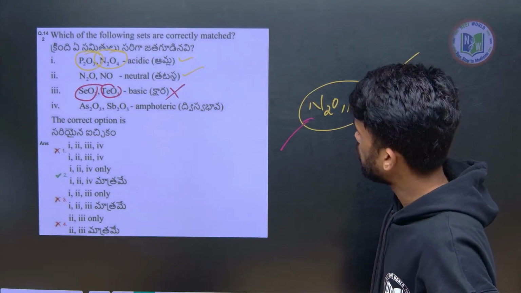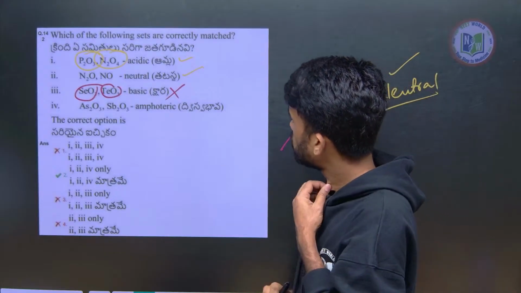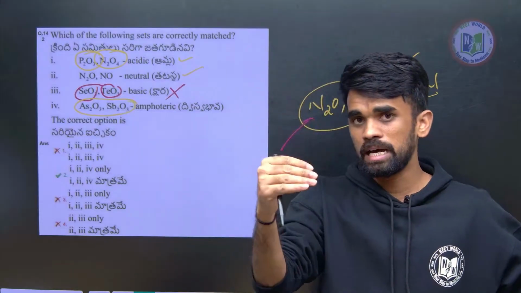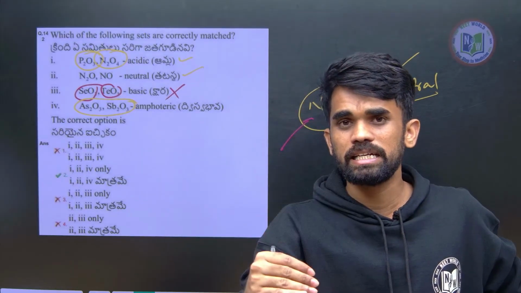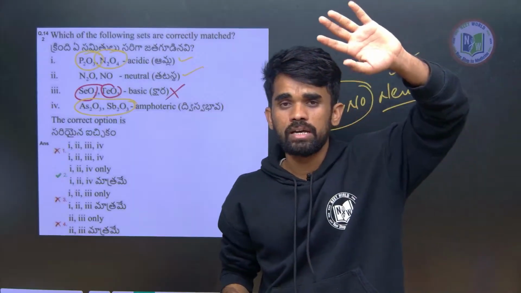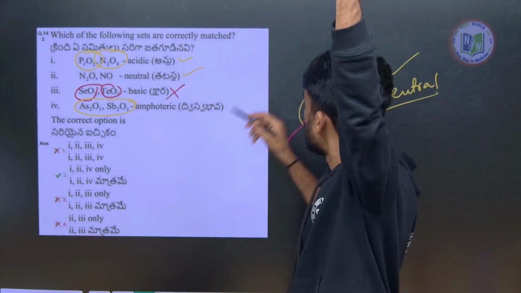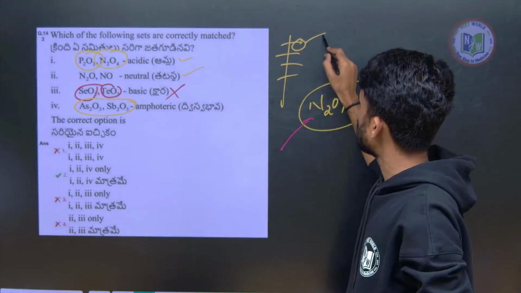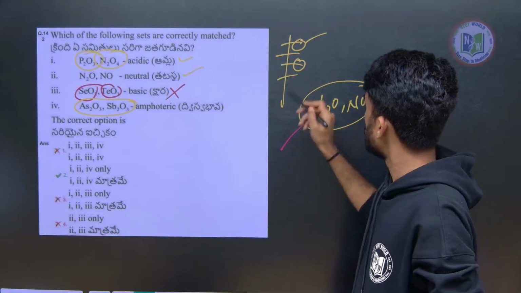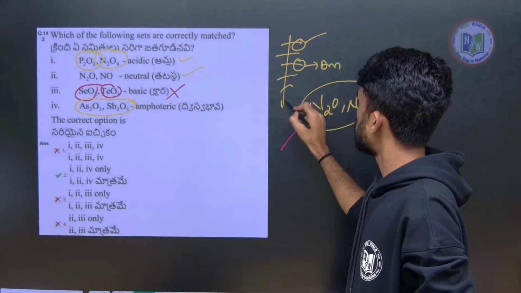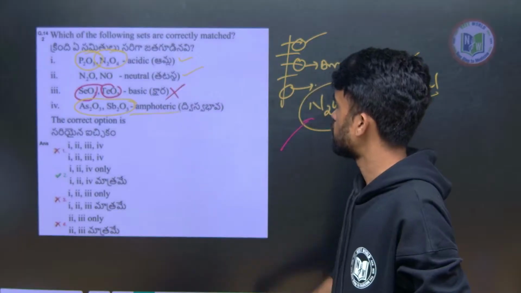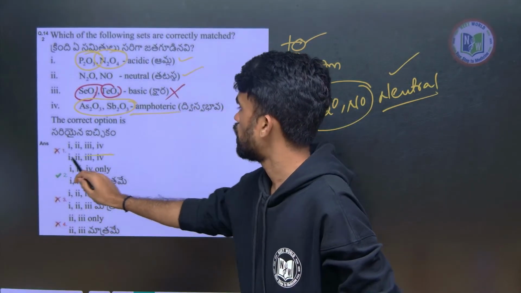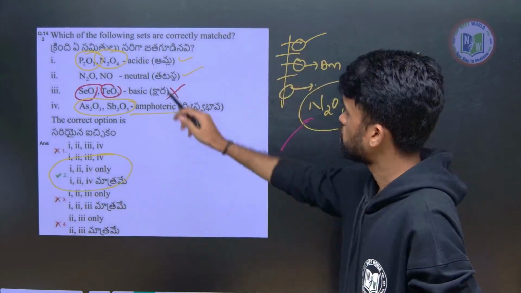Okay, so look into the options 1 to 4. So this is amphoteric. Down the group, what happens? The metallic nature increases, so acidic nature decreases. So at the top of the group the oxides will be acidic, in between it becomes amphoteric, and at the bottom will be basic. So this will be amphoteric. So that is correct. So 1, 2, 4 are correct.